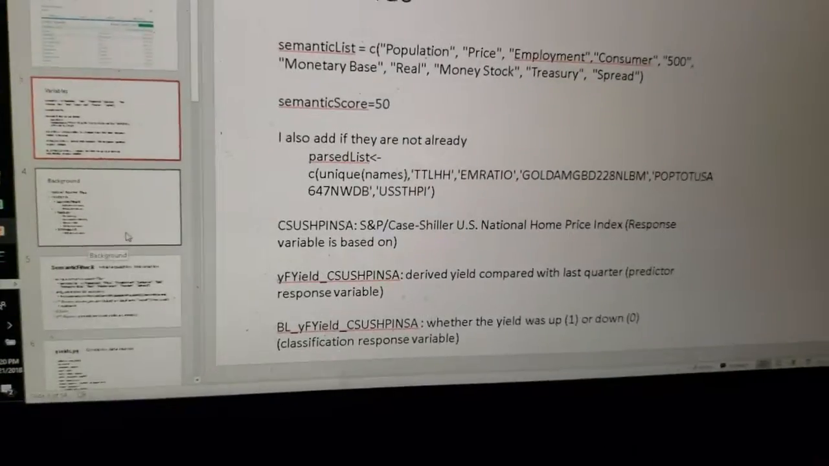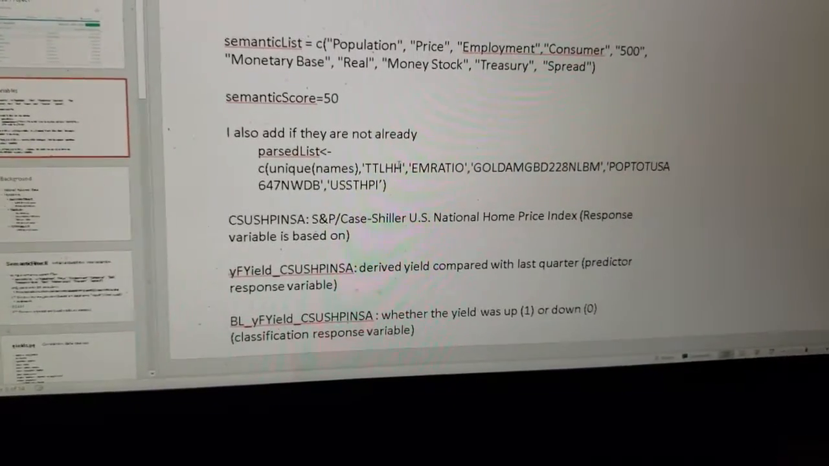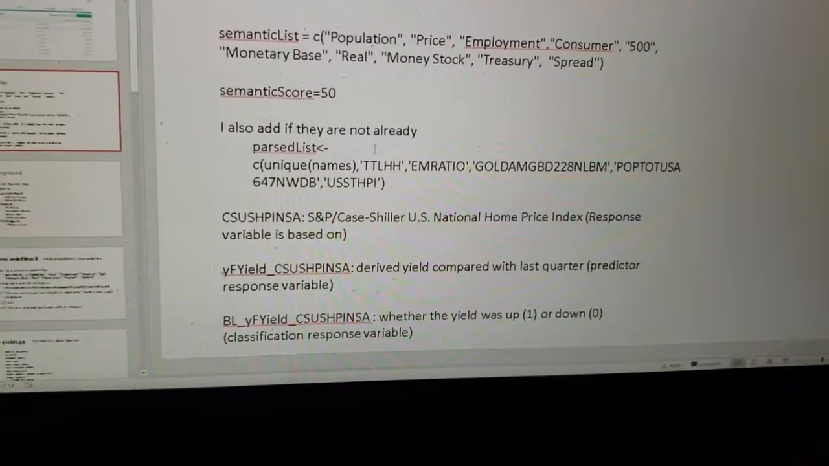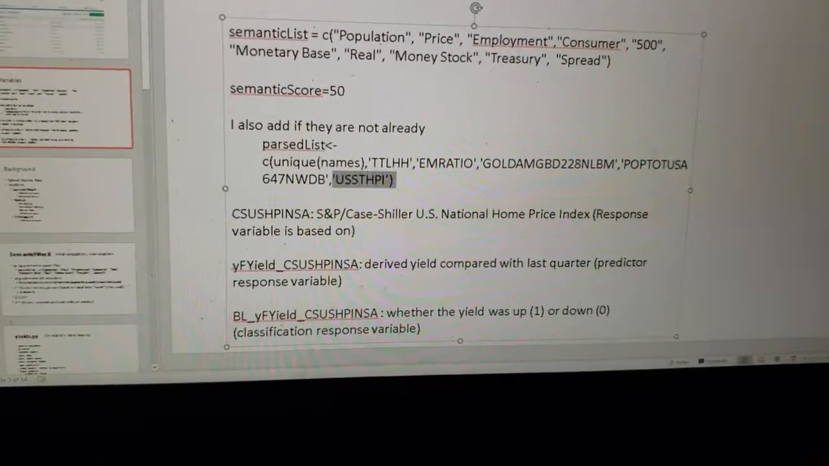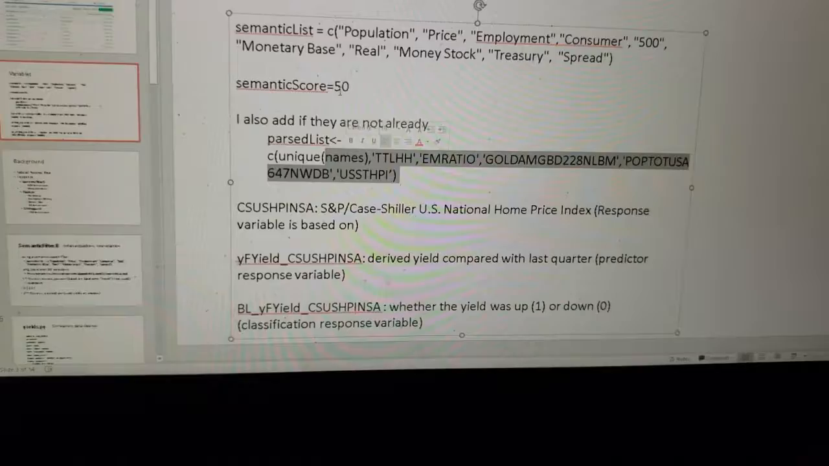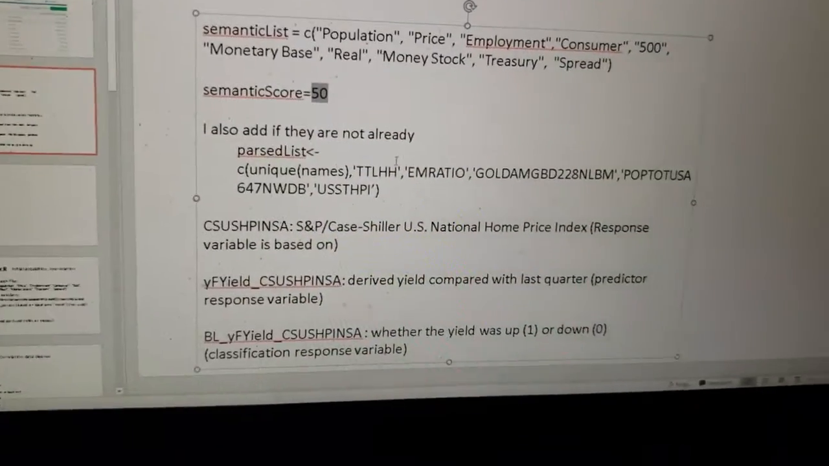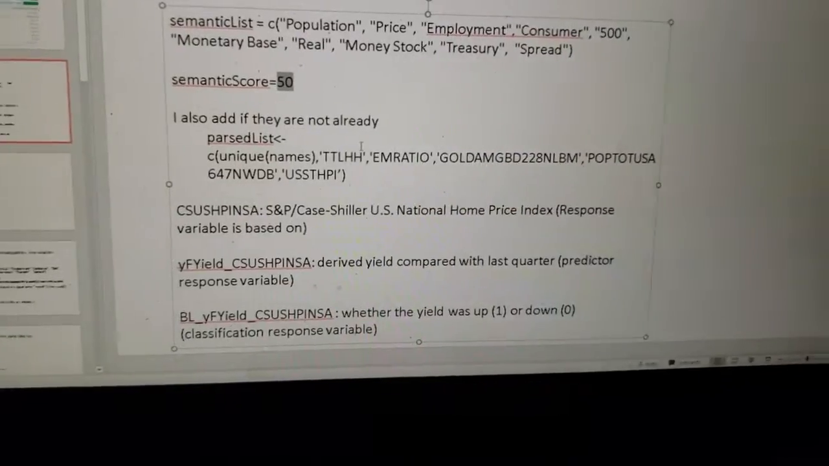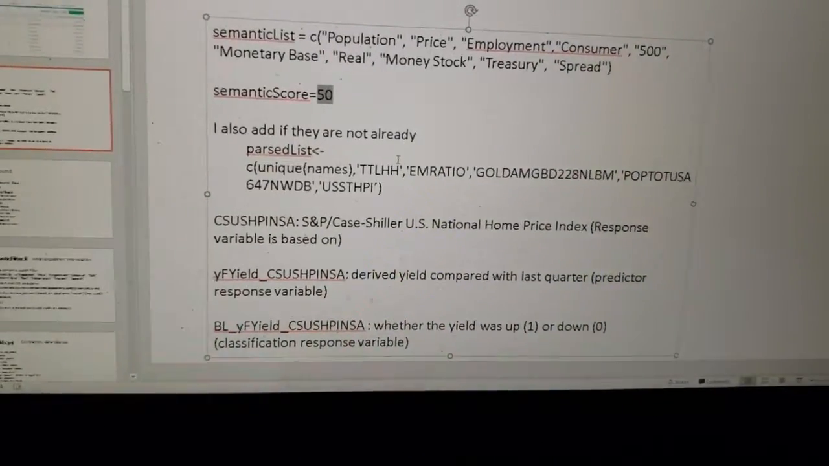Anyway, moving on. I also added these extra ones. I don't know if they were important. They're probably already included in these. I think I added them, in hindsight, because I just have it in the code. But I think before I had a higher semantic score, so they were being excluded, so I would manually add them back in. Okay, CSUSP, whatever.